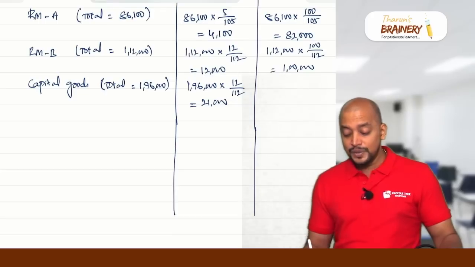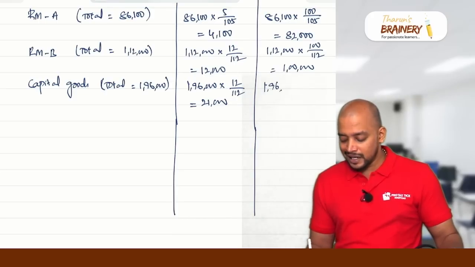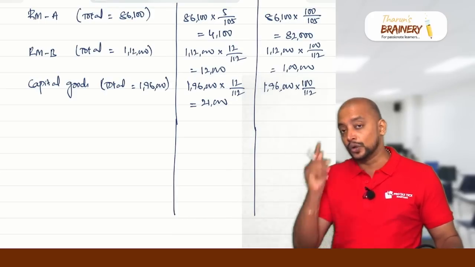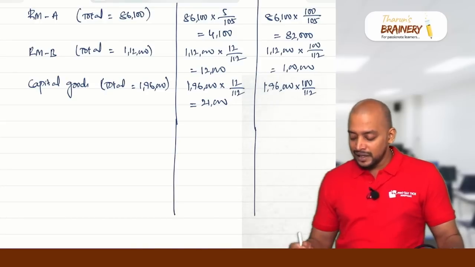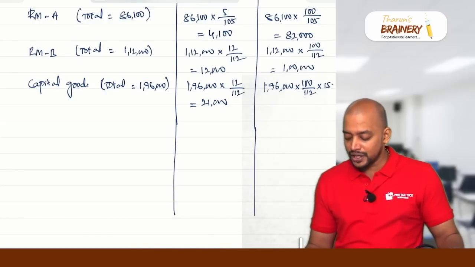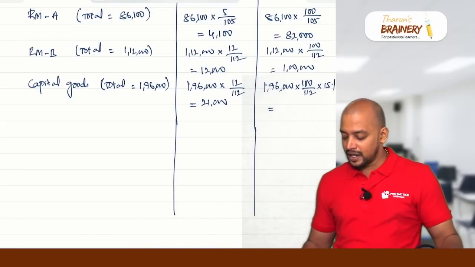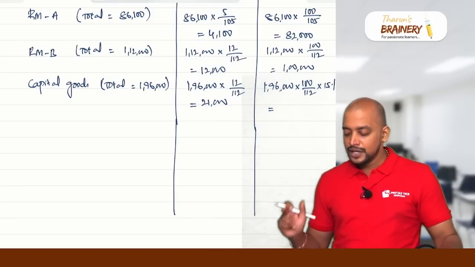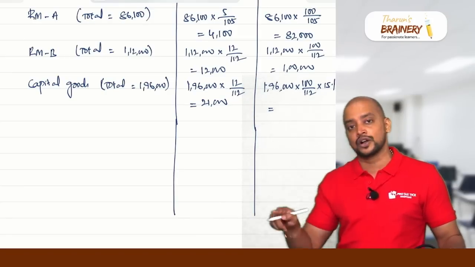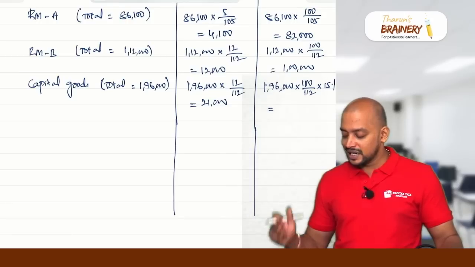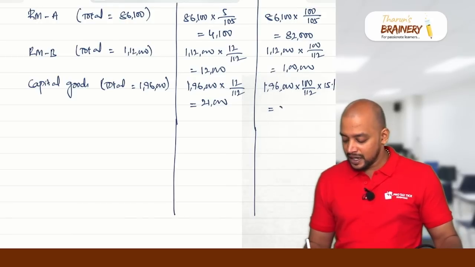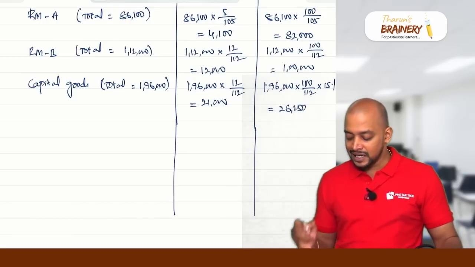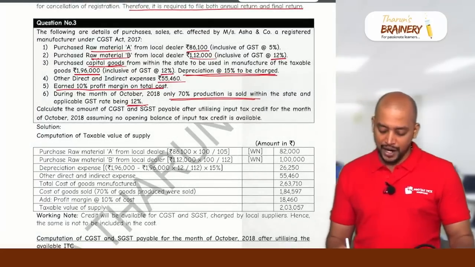But how much will we add in the cost? 1,96,000 into 100 by 112 is the total cost, so 1,75,000. In that, how much is attributable to this production? 15%. That is 26,250, the amortized cost related to capital goods.